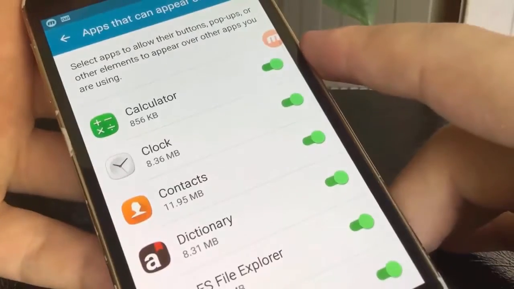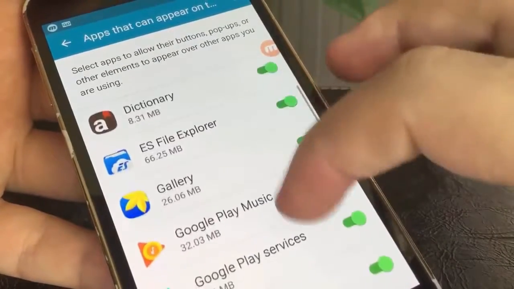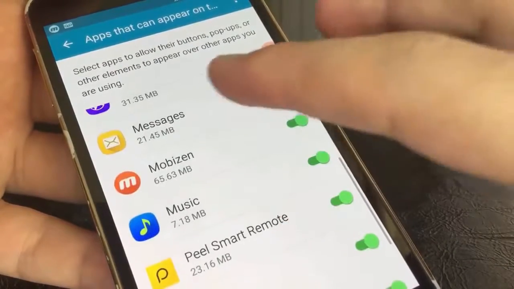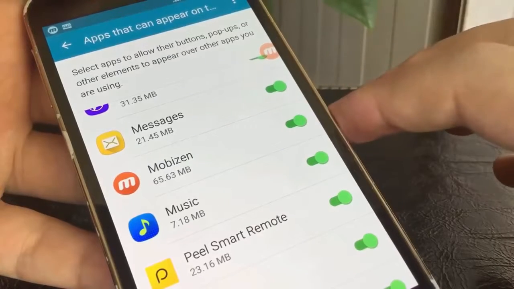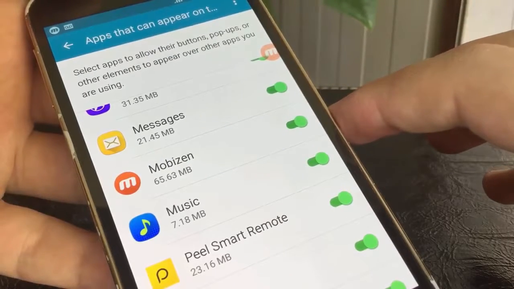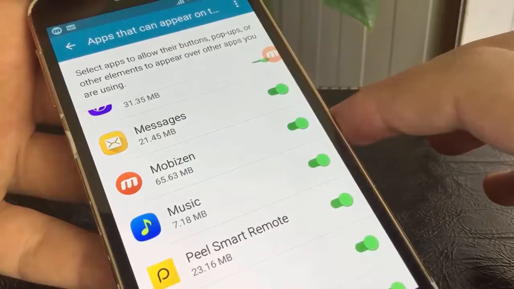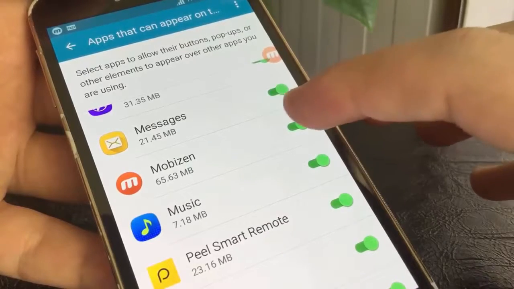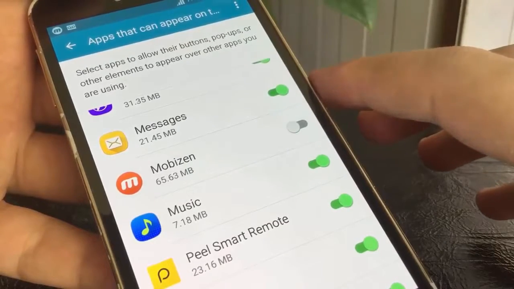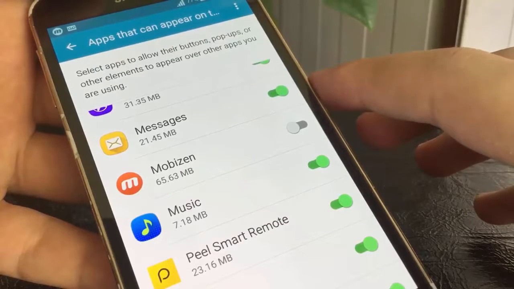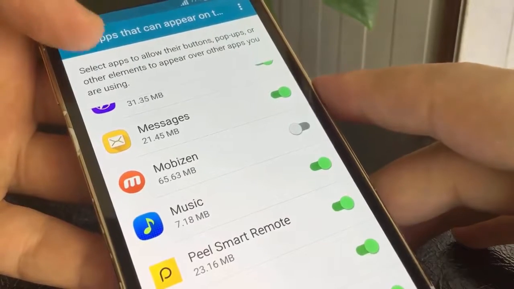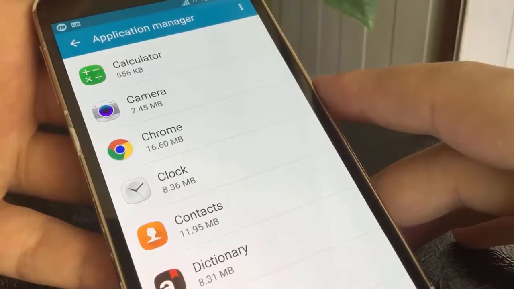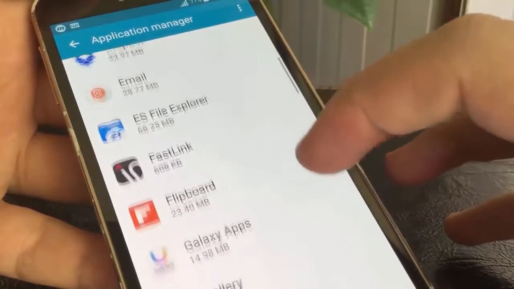Here we are again. I already know which application caused screen overlay detected. It's Movizen. And it's quite easy to identify it, as there is a floating button for this app on the screen. So you can prevent this app from drawing over screen. Now go back to the application manager and find the app that requires your permission.